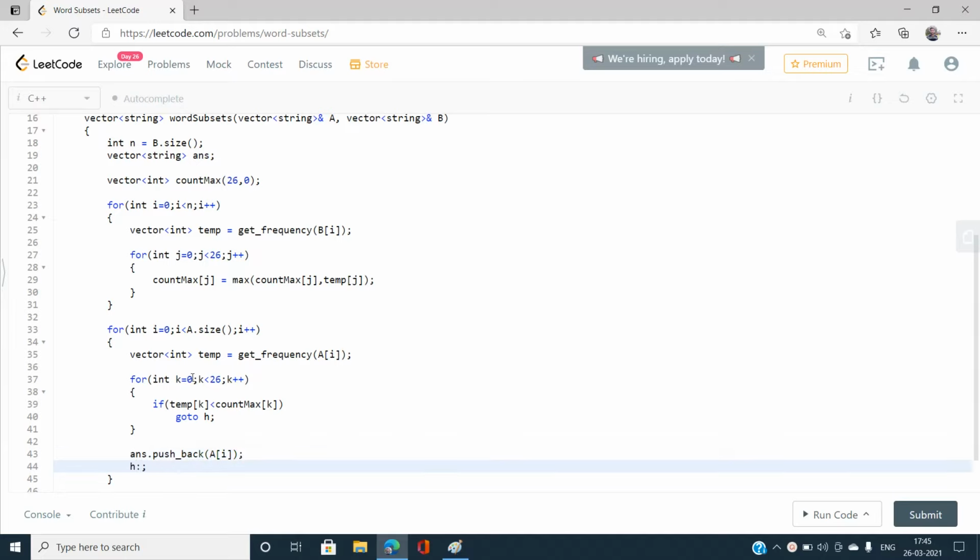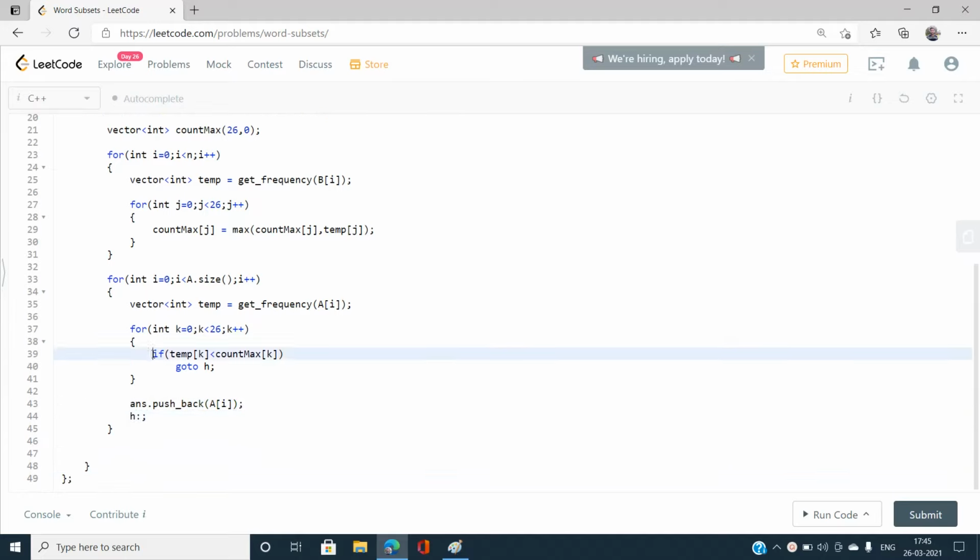Okay, so let me explain what I have done. If the maximum frequency that we want is greater than the frequency available for this S1, which we are claiming can be the universal string, that is, if count max of k is greater than temp of k, it is obvious that S1 cannot be a universal string because it cannot cross the barrier. So I jump directly to the label, skipping the push. Otherwise, if this condition passes, we do not encounter the goto statement, so my answer will be pushed back with a[i], that is answer dot push back a[i].